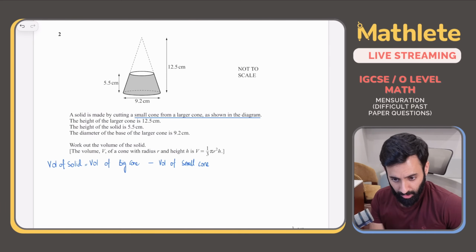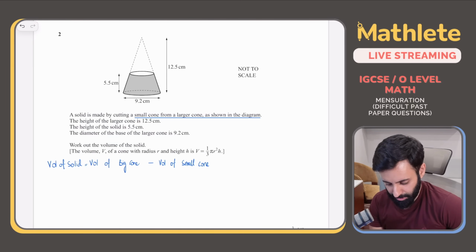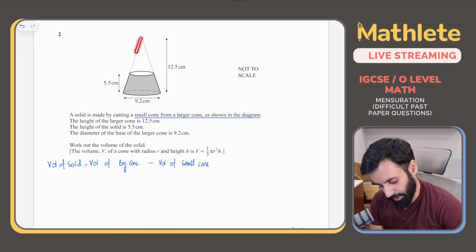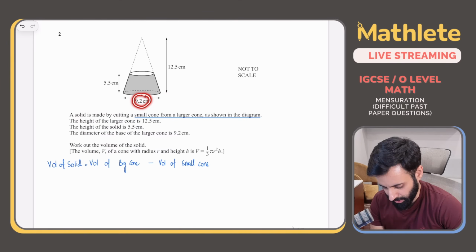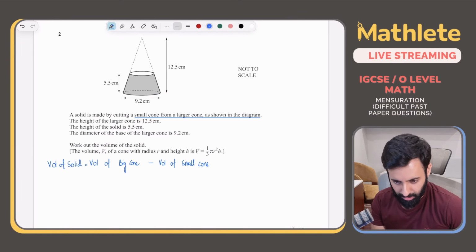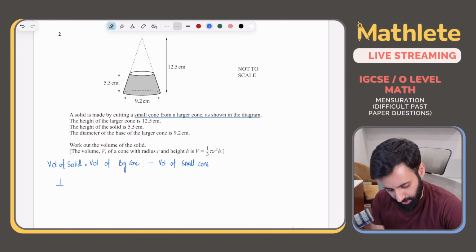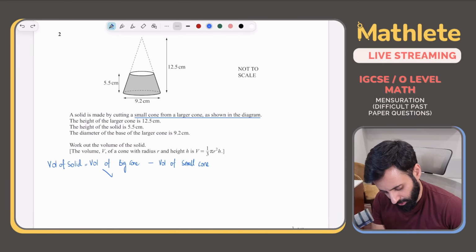Okay. So October, November. Oh हाँ हाशिर, आपने मुझे याद नहीं दिलाया. मैं अभी इस क्वेश्चन की बात करता हूँ पक्का. ठीक है. So volume of big cone. To calculate the volume of the big cone, do we have all the ingredients? Yes, we do. We have the radius. ठीक है. I mean, we don't have the radius, but we can work out the radius. We have the height. That's it. We can now calculate the volume of the big cone. ठीक है. अच्छा, so let's put a check mark here. Okay, ये तो हम कर सकते हैं.